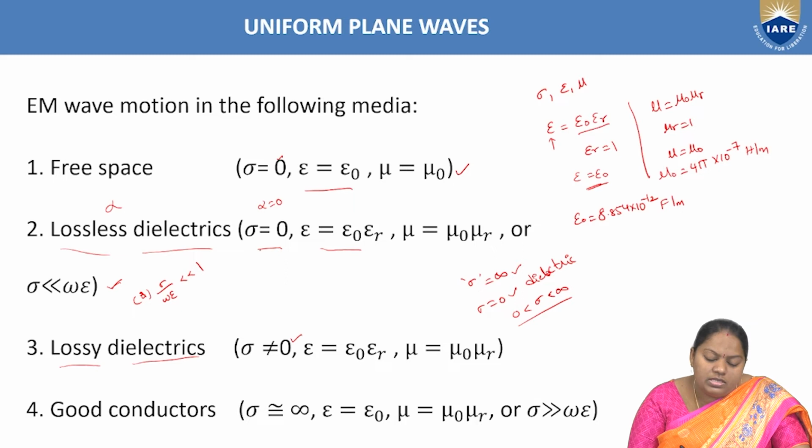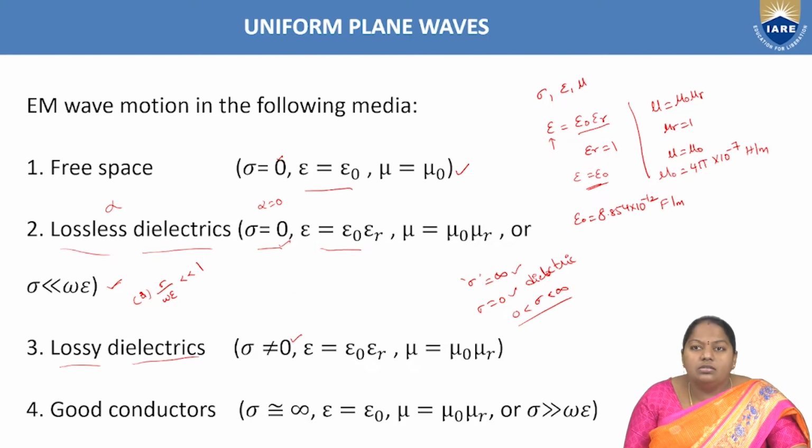If you observe here, in the lossless dielectrics case sigma equal to 0, whereas in the lossy dielectrics case sigma is not equal to 0, and epsilon is replaced by epsilon naught into epsilon r, and mu is considered as mu naught into mu r, right? So these are the two cases we are going to learn in this particular lecture, right? So an electromagnetic wave or uniform plane wave propagating in lossless dielectrics, followed by lossy